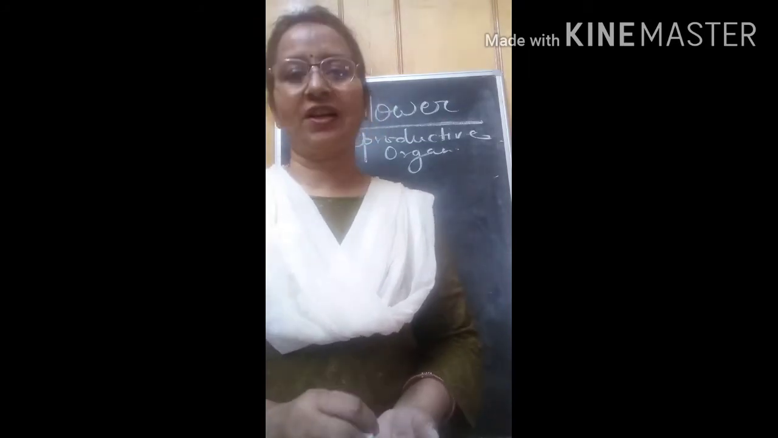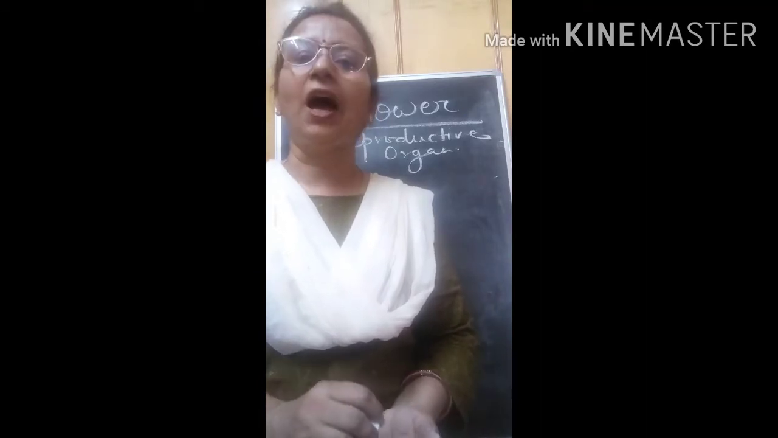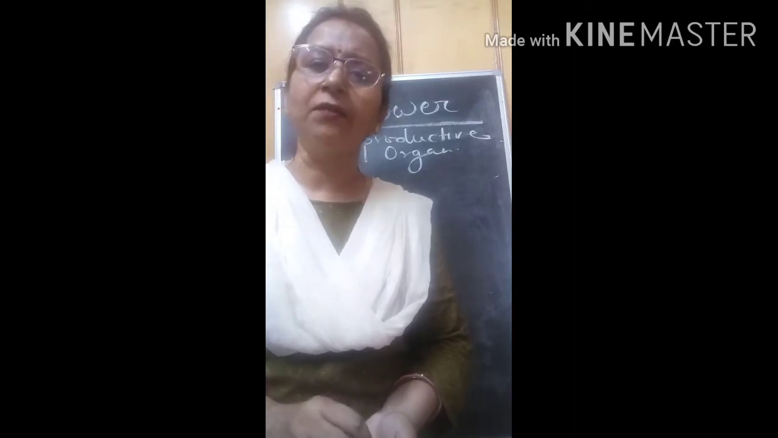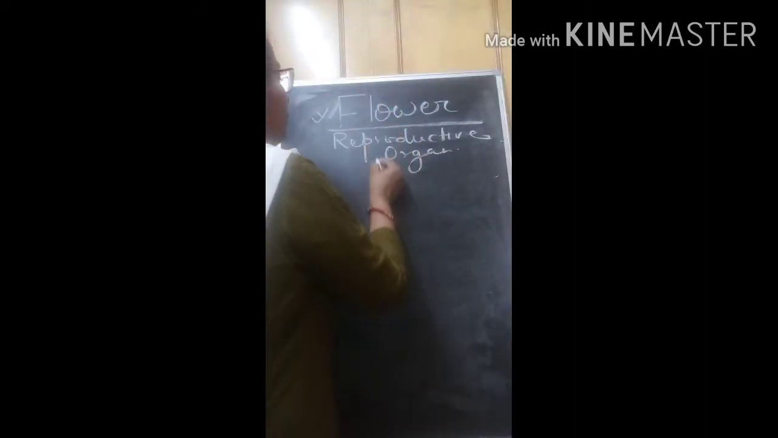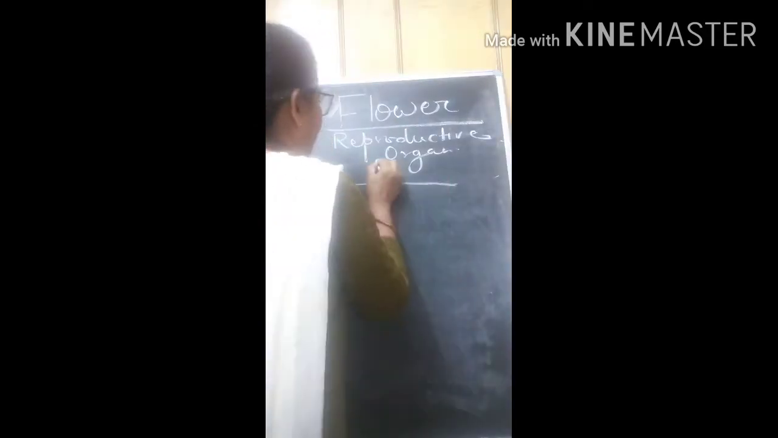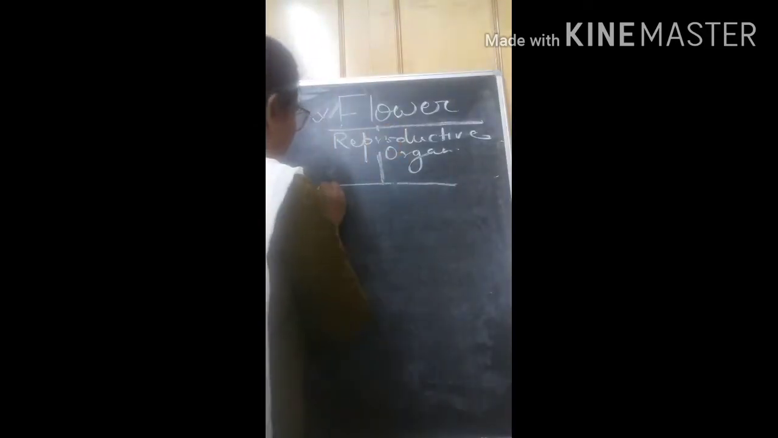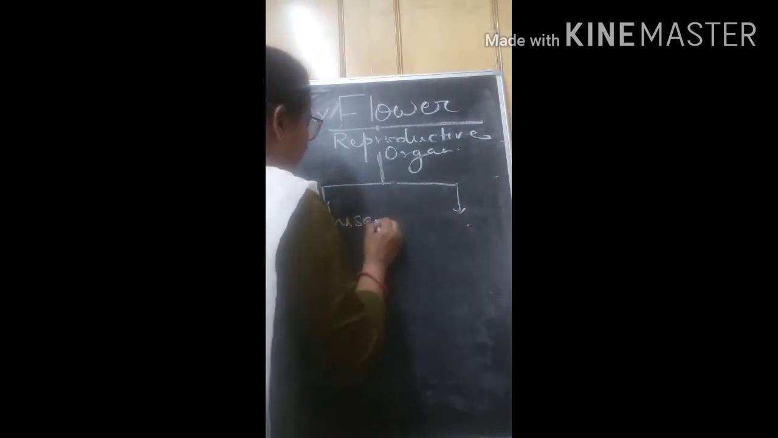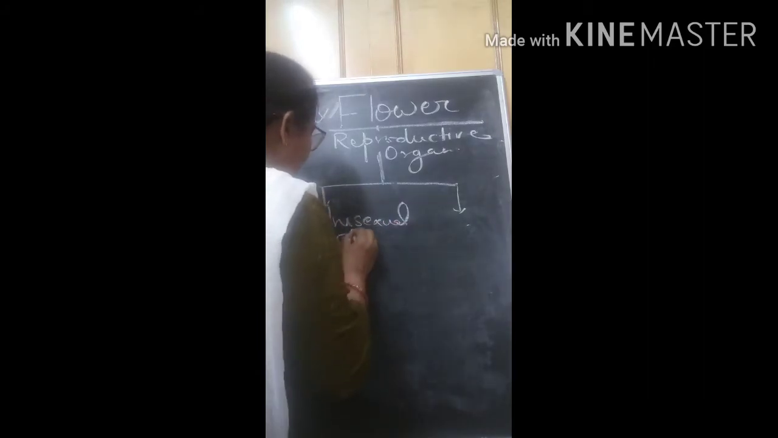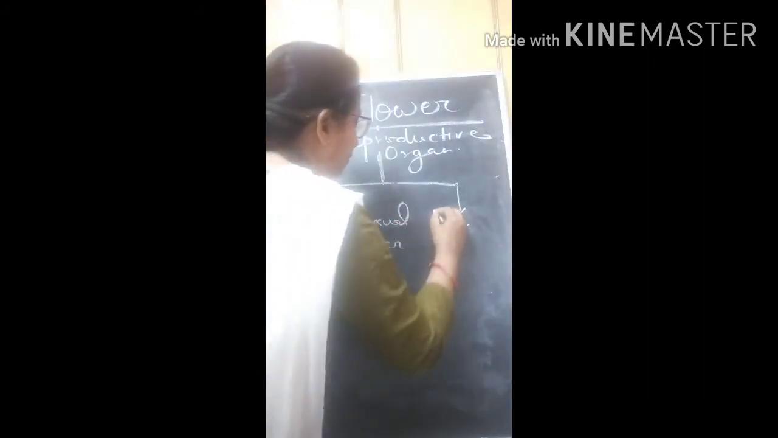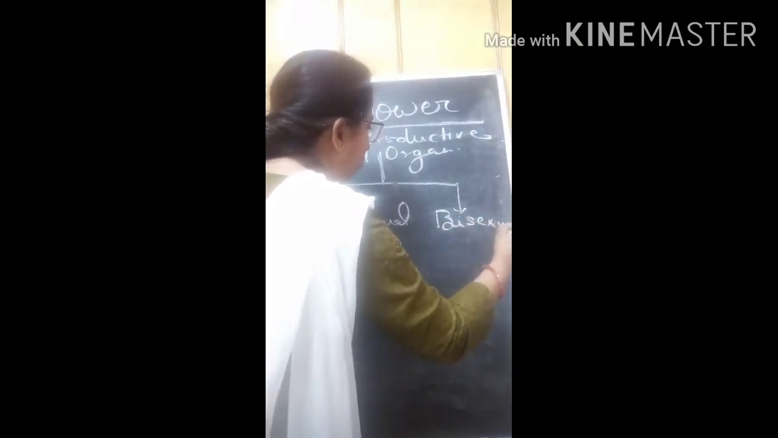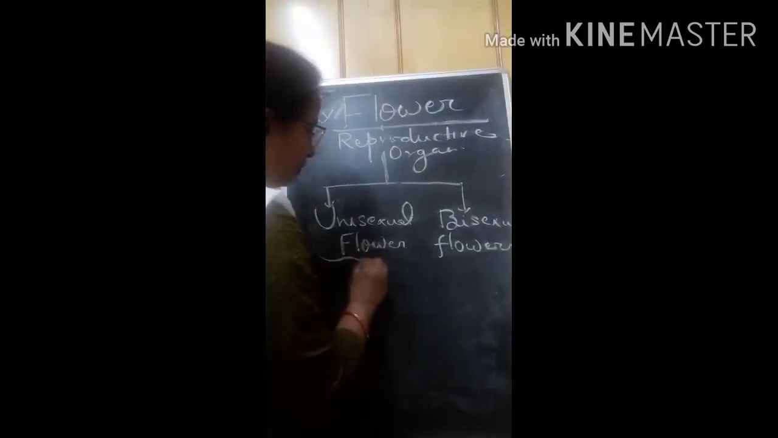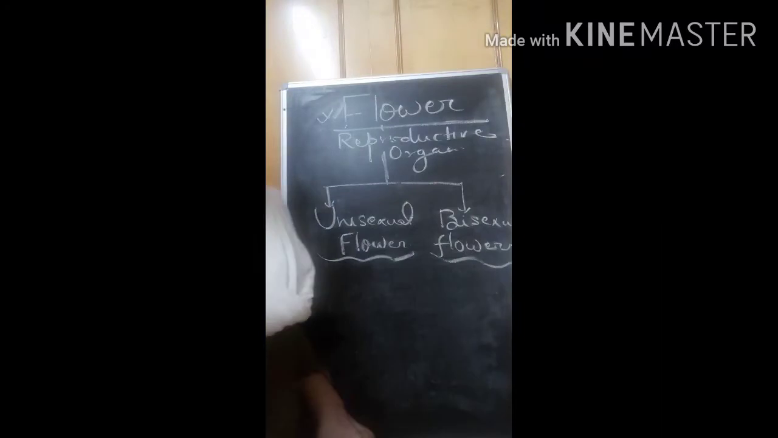Actually, these reproductive organs, male and female, are present either in the same flower or in different flowers. On the basis of these reproductive organs, flowers can broadly be divided in two parts. Unisexual flowers, and the second one is called bisexual flowers. What is a unisexual flower and what is a bisexual flower?